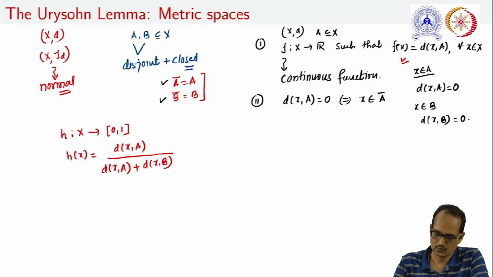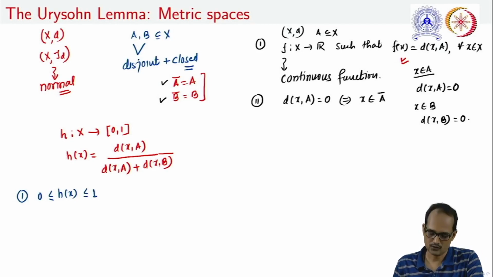It is to be noted that the value of h(x) will always lie between 0 and 1. The question is why? Because d is a metric, so this ratio will always be greater than or equal to 0.